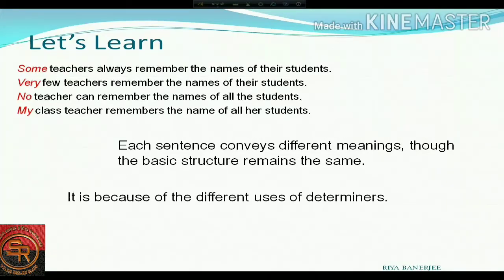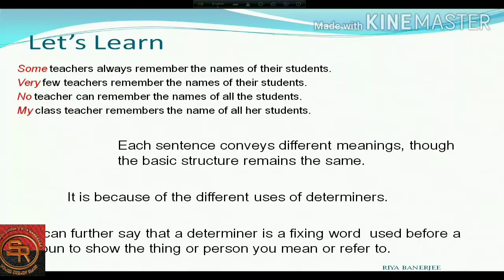So why does that happen? Why does the meaning change but the basic structure remain the same? As I have told you, it's because of the different types of uses of determiners. So we can further say that a determiner is a fixing word which is used before a noun to show the thing or person you mean or refer to.